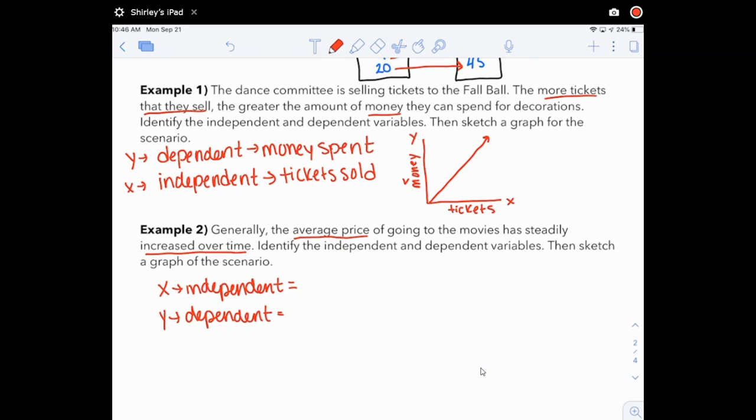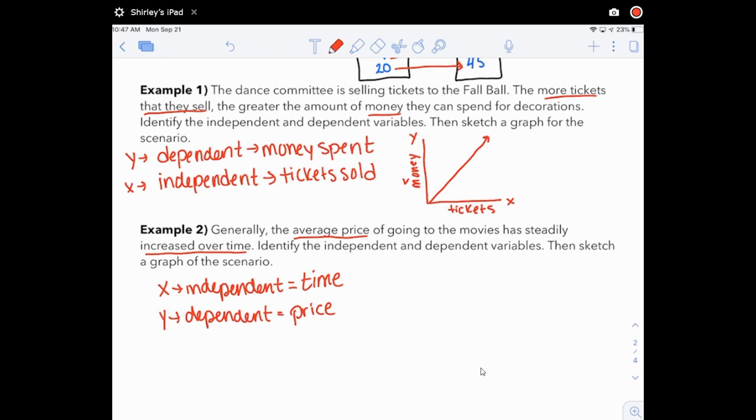If we think about it, time, whether we're talking about minutes, hours, years, time's going to keep going on. Time moving forward does not depend on anything else. Okay, so that's going to be my independent. But then the price of the movies, if it's changing as time goes on, price of the movies is dependent on the time. So my price depends on time.